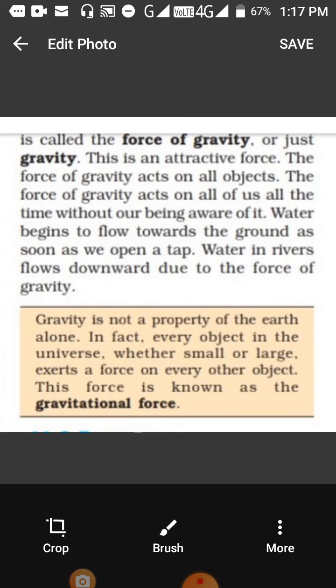The example they have given is one of many other examples. Water flows towards the ground. When you throw water, it moves from one place to another. This happens because of gravity. And the water will move only when one place is at a high level and another is at a low level.